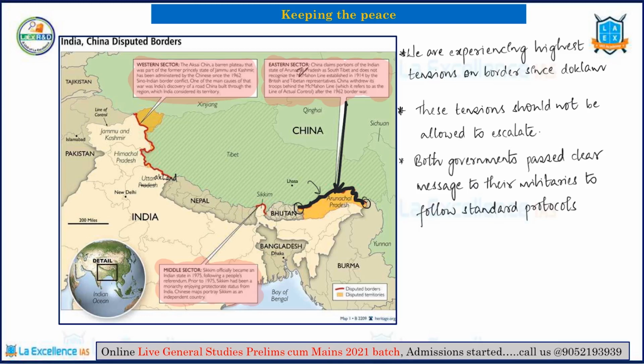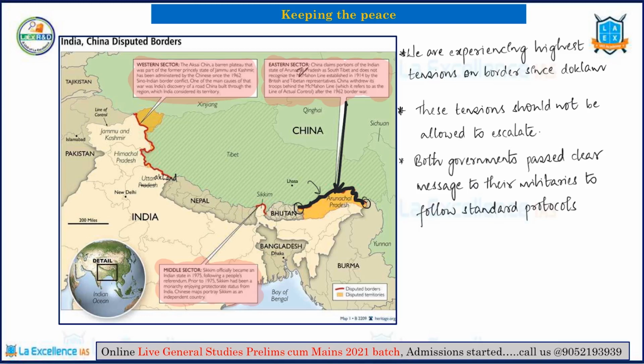Now India wants to do the same. India wants to catch up and create some amount of roads for itself in the disputed region. Now this is being contested by China. China on one hand has created its own roads and so on for its connectivity, for military connectivity and so on. But when it comes to India doing the same thing, China is contesting it and saying, no, this is a disputed region, you are not allowed to do it. So this is the basic problem which has given rise to the tensions at the moment.